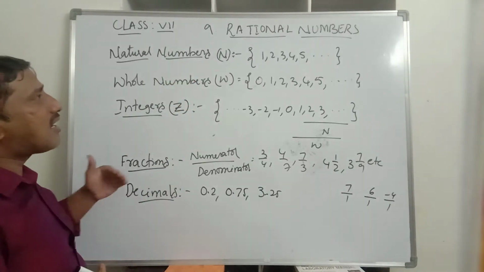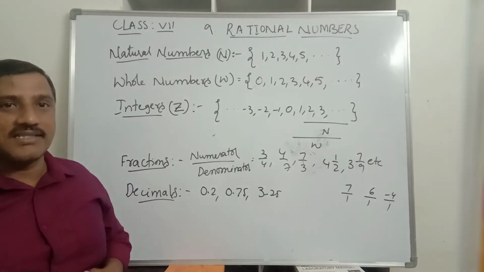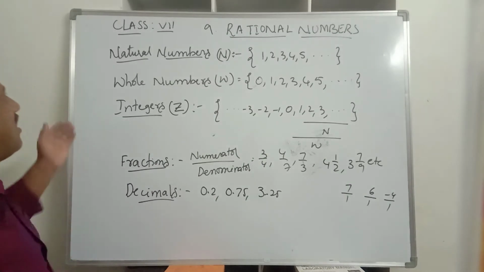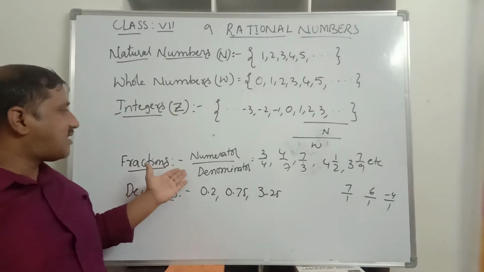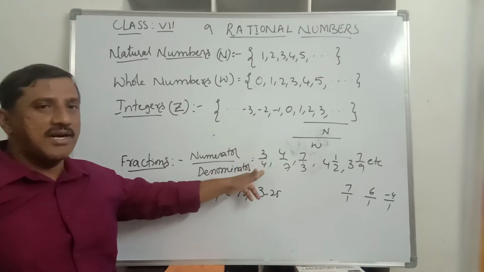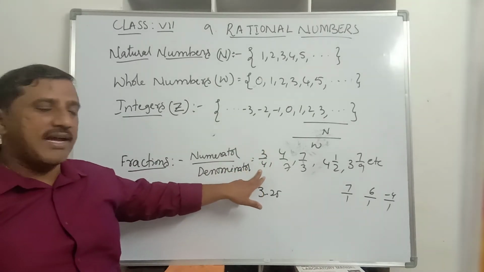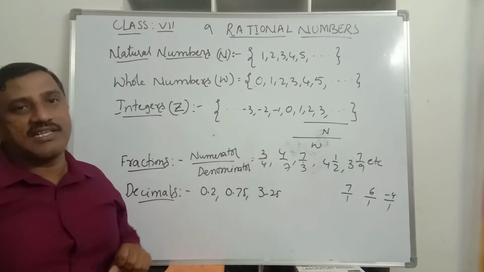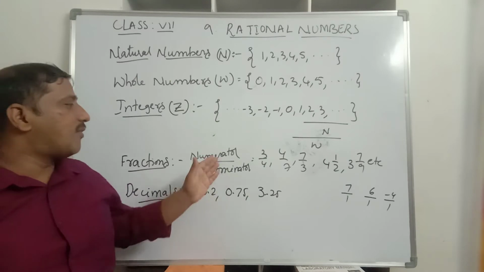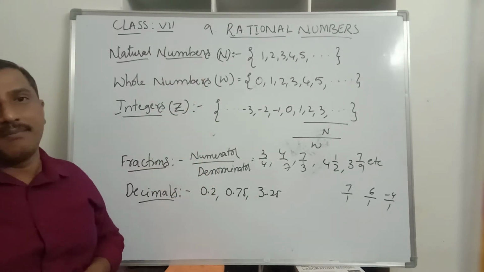Rational numbers are in the form of P by Q, where P and Q are integers and Q is not equal to 0. Such numbers are known as rational numbers. Fractions like 3 by 4, with numerator and denominator, are also in the form of P by Q. That is 3 by 4, where P is equal to 3 and Q is equal to 4. So now we will discuss our main concept, rational numbers.